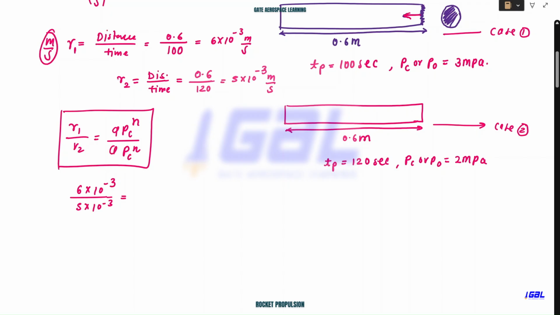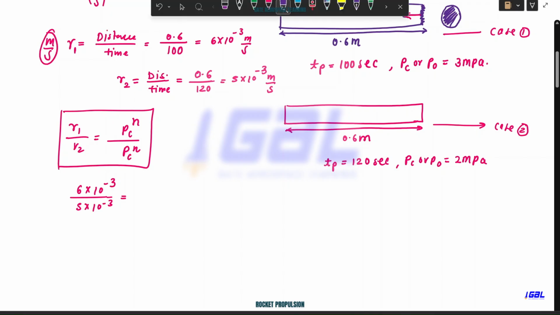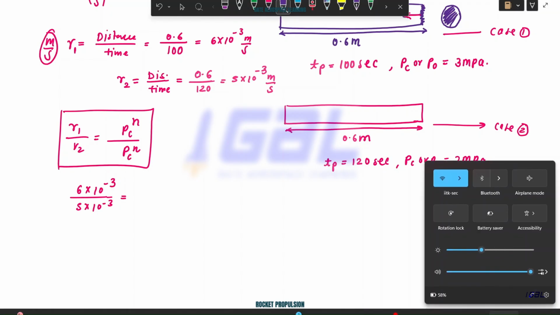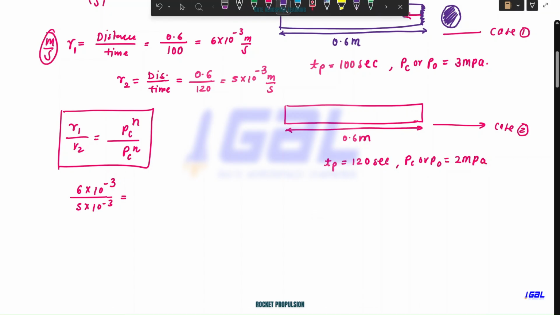A and A here will cancel out because this is constant for both the propellant grains, right? Now these are PC1 and PC2, the combustion chamber pressures. What is the combustion chamber pressure for case 1? It is 3 megapascal.